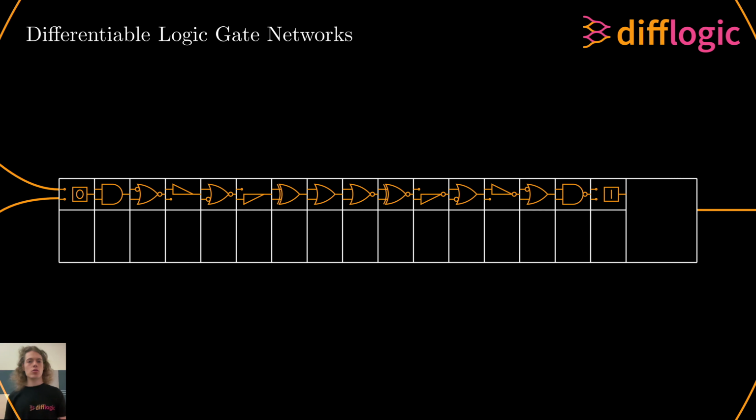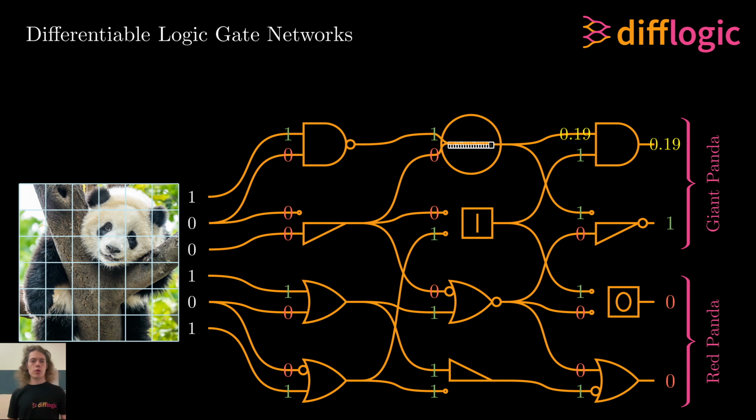Then, in order to make the network optimizable with gradient descent, we parameterize the choice of logic gate operation by a probability distribution over all 16 possible choices of logic gates. This lets us compute the output of the gate via a weighted sum over the outputs of the individual logic gate choices in closed form. Now we can optimize this probability distribution for each gate to optimize the logic gate network.